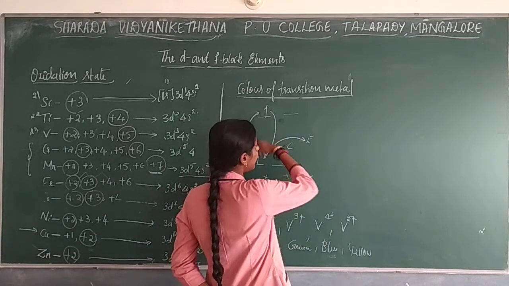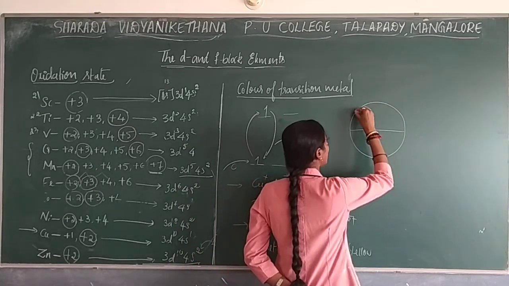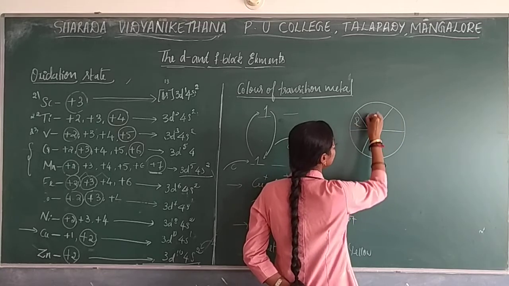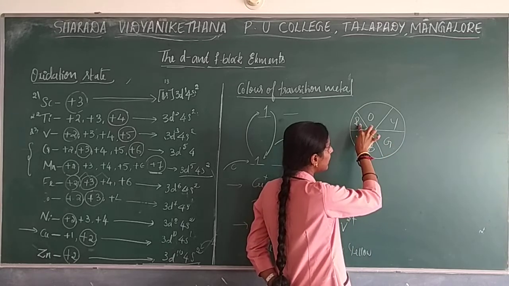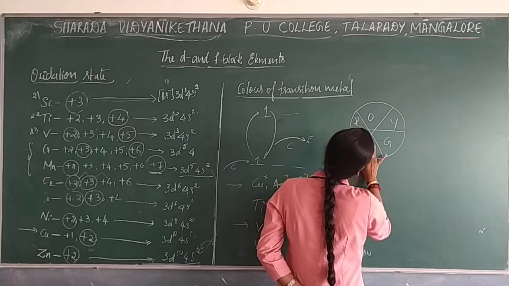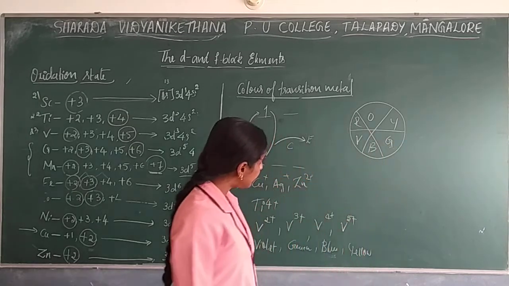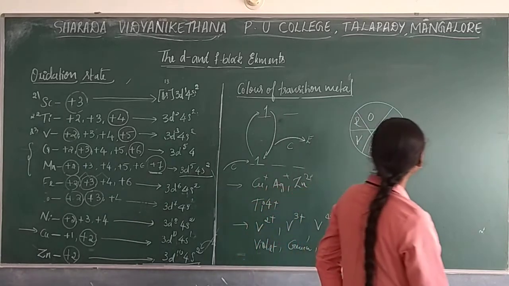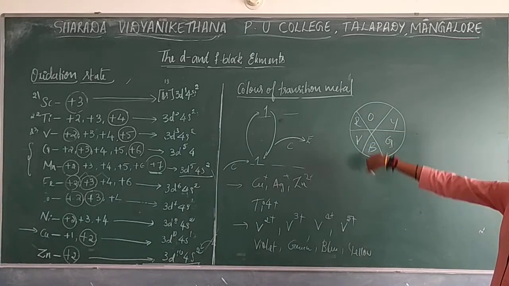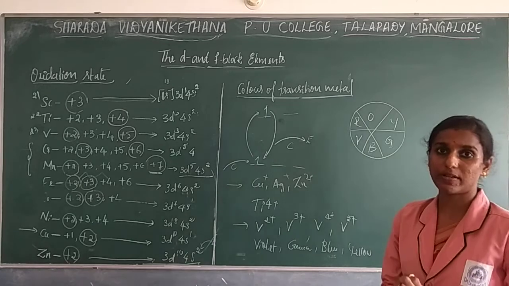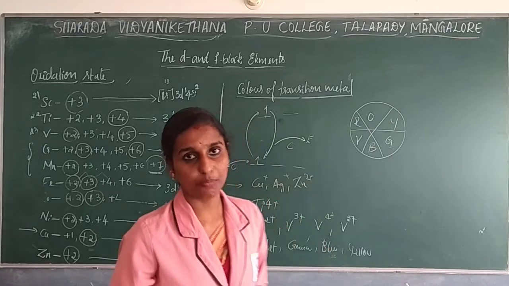And the complementary colors, I have already shown in the last class. In this order: if it is absorbing red, it releases green color; absorption of orange gives blue color; absorption of yellow gives violet color. Along with that, some shades will be there. So these are the colors of the transition metals, and that's why they give color to the compound or to the metal.